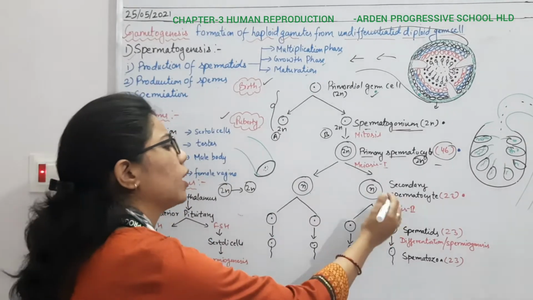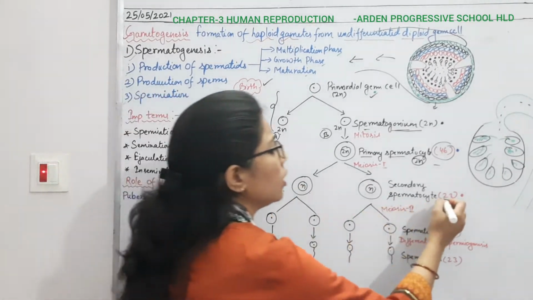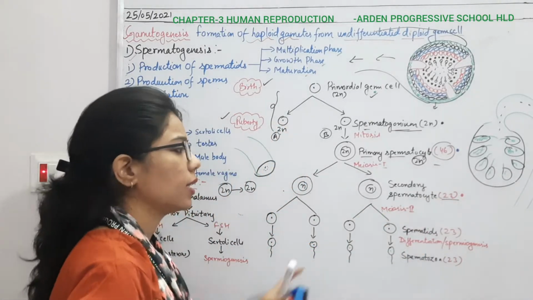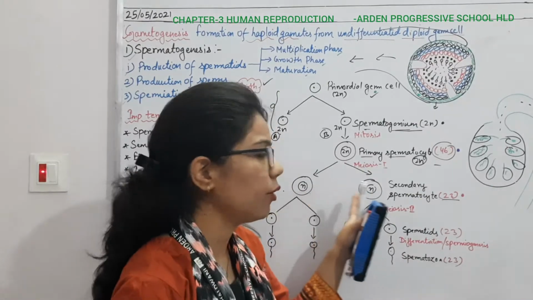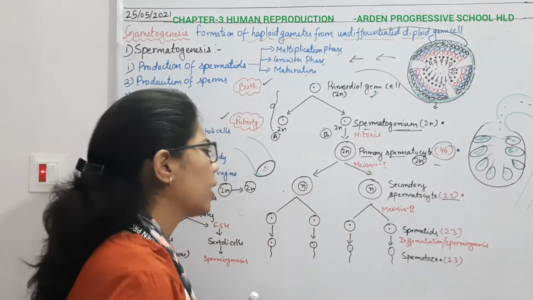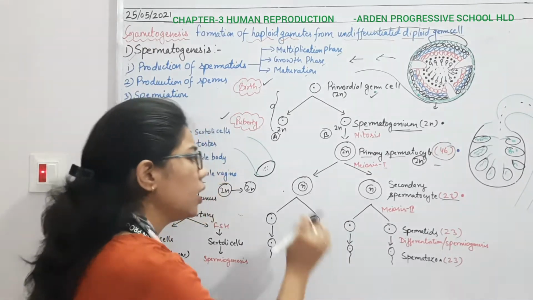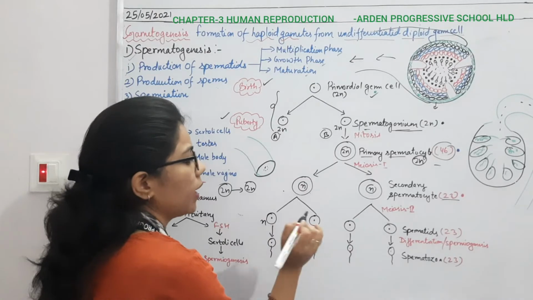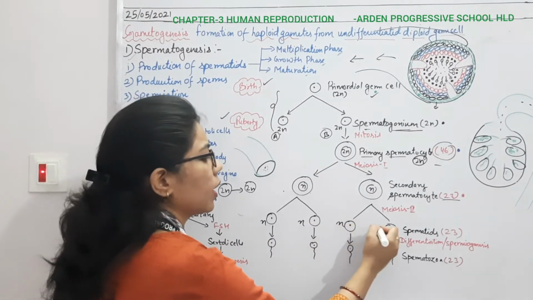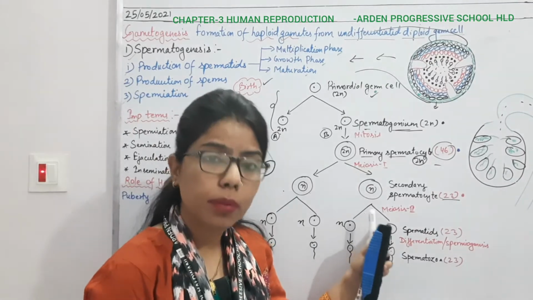Now again it will undergo meiosis 2, and after meiosis 1, the chromosome number, we can say, is 23. Or 23 haploid and 23 haploid, right? Now again there will be meiosis 2. Meiosis 2 is an equational division. When there will be division in this part, it will again form haploid, and from here also haploid. So what we are getting here are the spermatids.